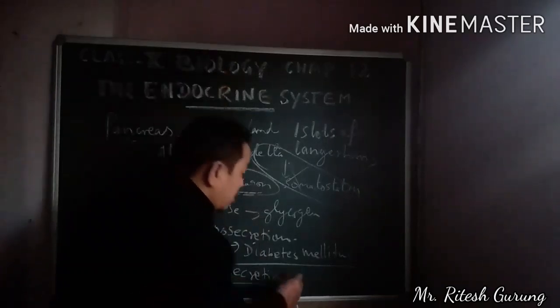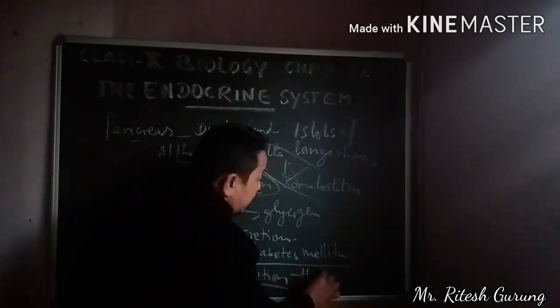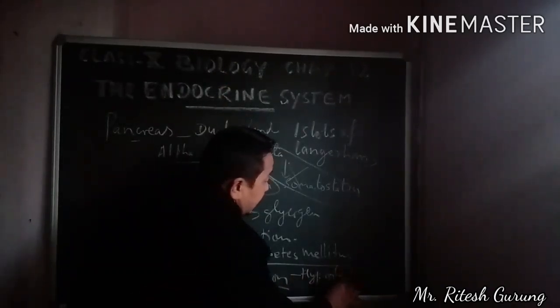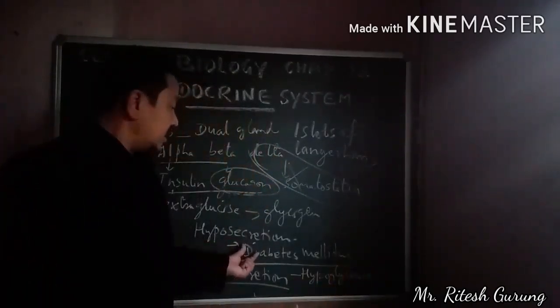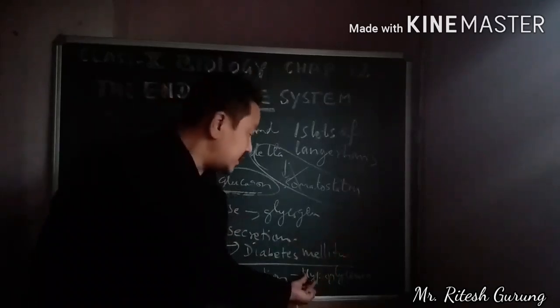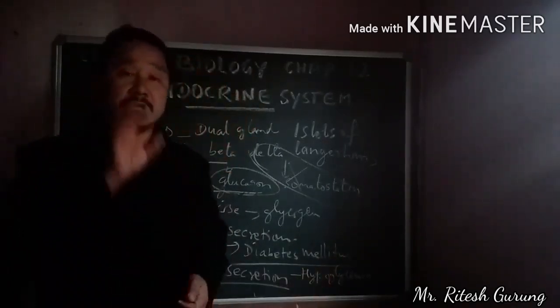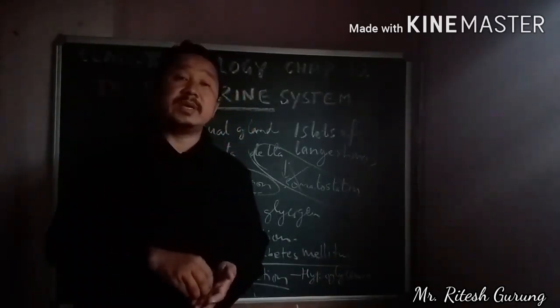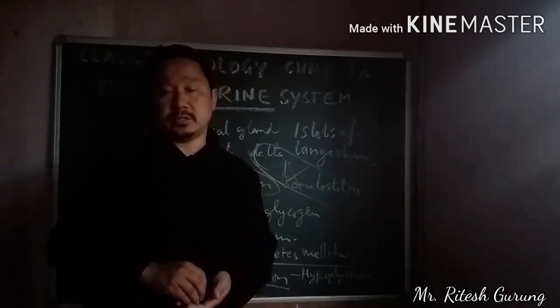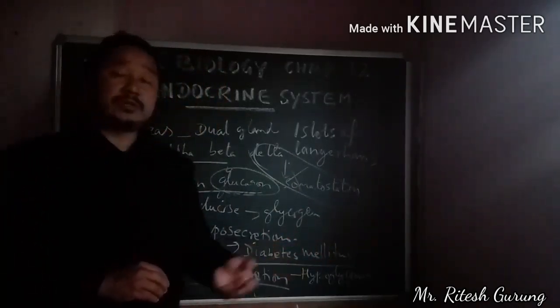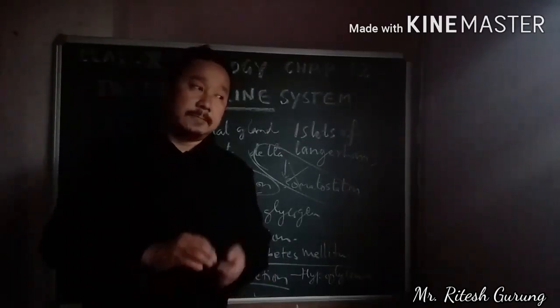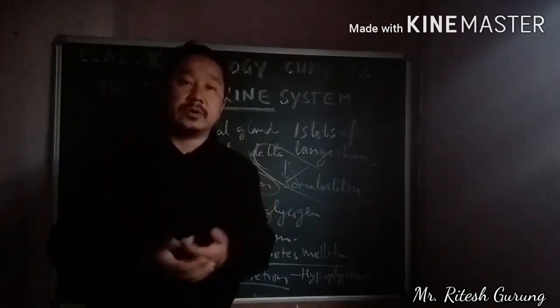It will be hypoglycemia, where the blood sugar level will be very low in the blood, and it may even lead to the state of coma.